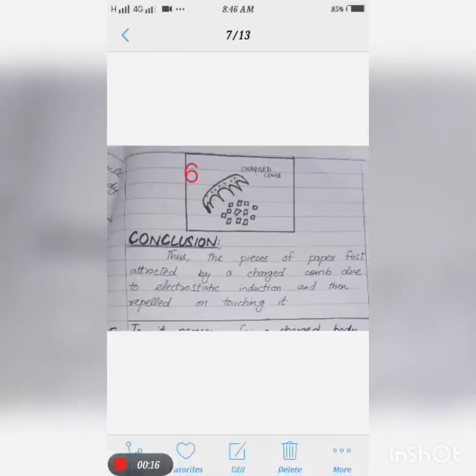The concerned figure is shown here, in which the comb initially attracts the pieces of paper and then repels them. So the conclusion can be written as: the pieces of paper are first attracted by the charged comb due to electrostatic induction and then repelled on touching it.